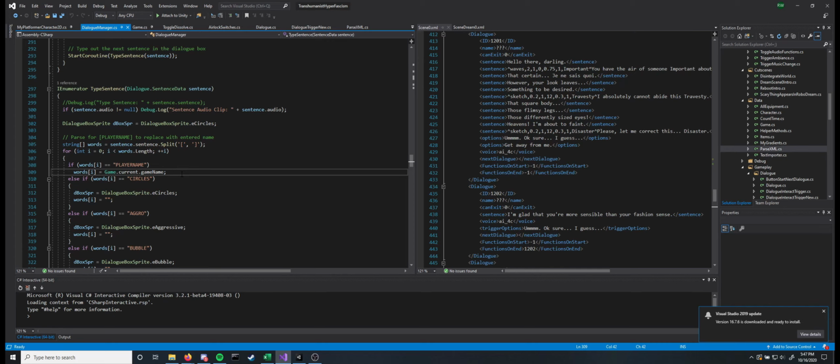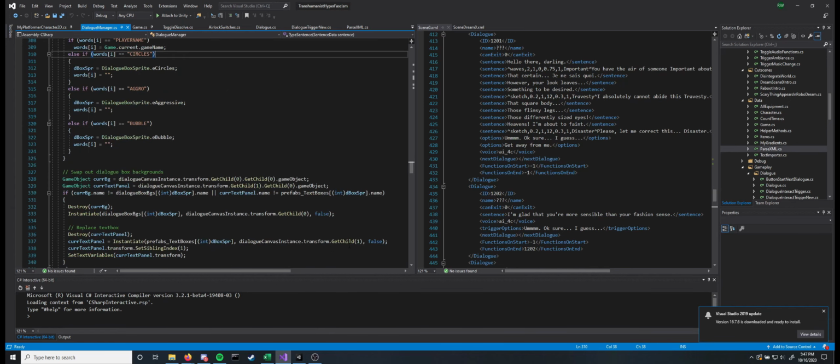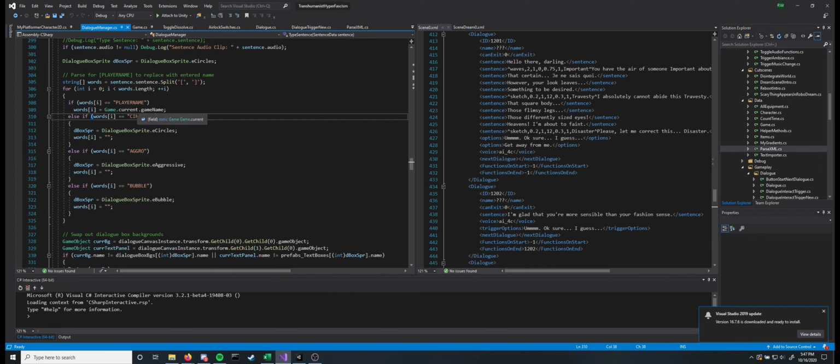But yeah, if I wanted someone to mention you by name, I would just type brackets player name in all caps, and it would just replace it with whatever name you inserted at the beginning. But I also use it for determining dialog boxes, because I guess I just didn't want another tag. So circles, aggro, and bubble, that's where it basically changes this dialog box sprite.